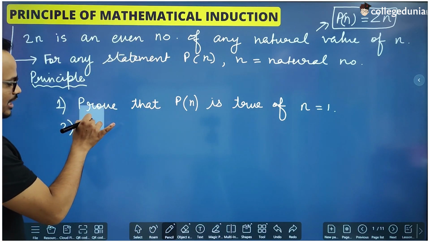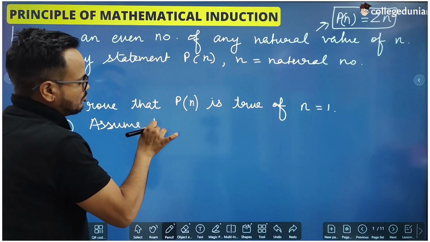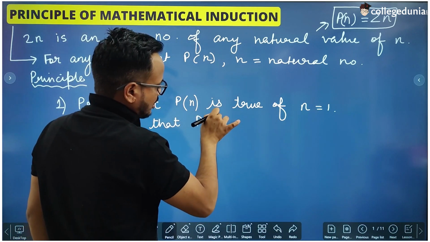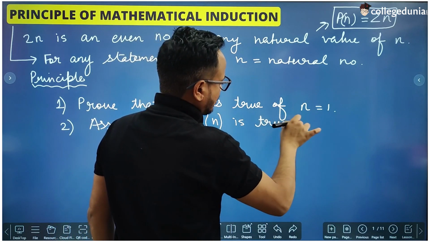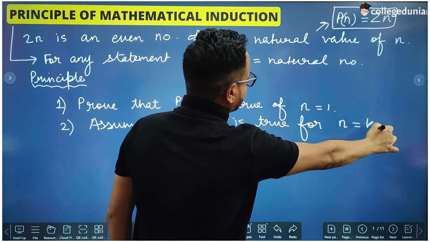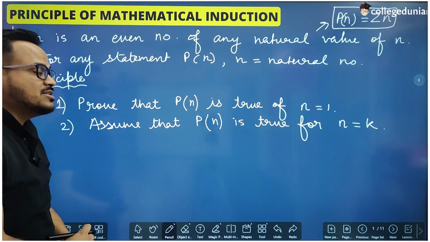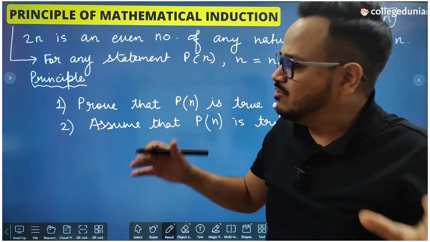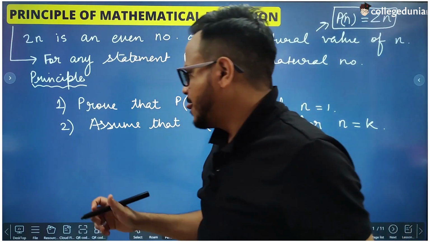Second, assume that Pn is true for n equal to k. Now let us say there is a natural number k, and let us assume that this statement is true for the value of k. We don't have to prove this thing, we will just assume that this statement is true for n equal to k, right?